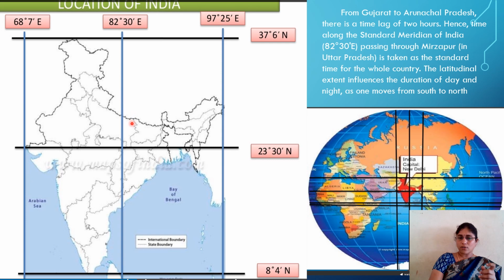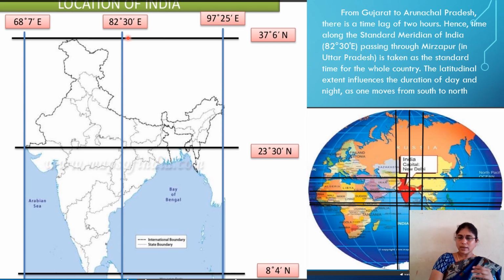If they follow 6 o'clock, then he will start at 6 o'clock, but at that time the time for the Gujarat person is 4 o'clock. Understood? To avoid this confusion, our entire country follows only one meridian, that is 82 degrees 30 minutes. You just add these two and take the average, and you will get 82 degrees 30 minutes east longitude as the standard time meridian of India.